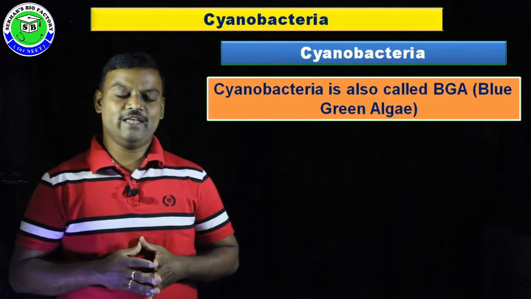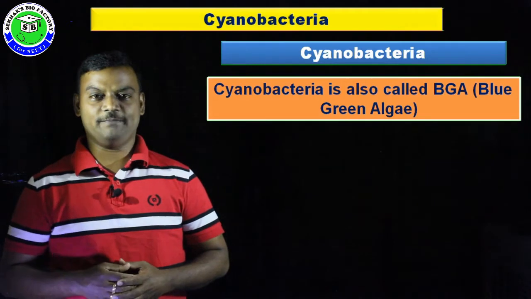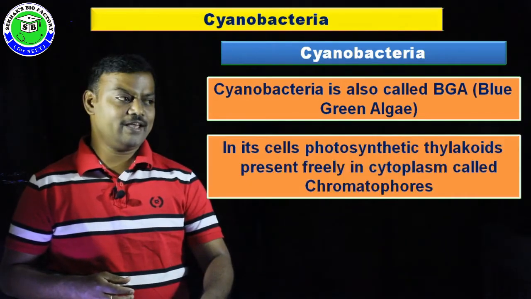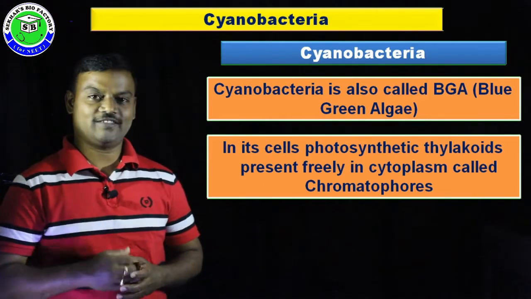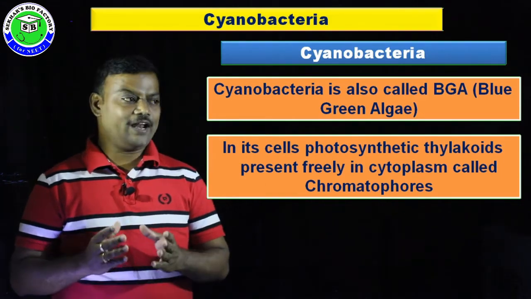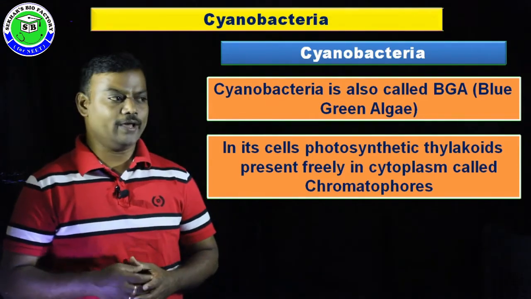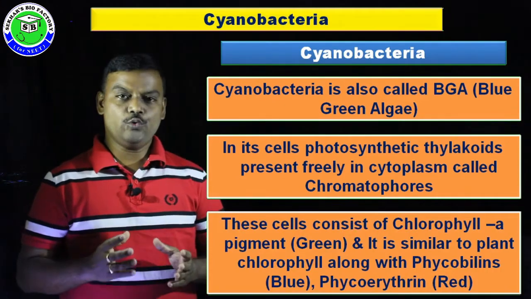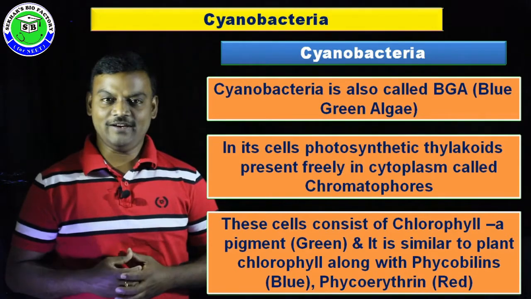Cyanobacteria have one more name: blue-green algae, called BGA. Cyanobacteria are called blue-green algae because in the structure of their cell, the photosynthetic thylakoids are freely present in the cytoplasm, called chromatophores. In these chromatophores, various pigments give different colors.